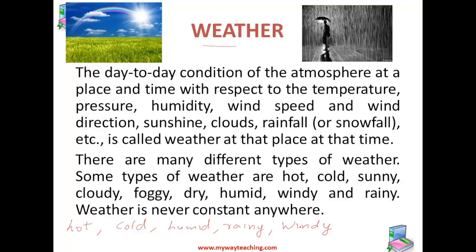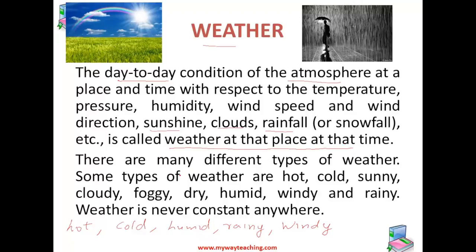So when we talk of weather, we are actually describing the condition of the atmosphere around us for a particular time. Now we can define weather as the day-to-day condition of the atmosphere at a place and time with respect to the temperature, pressure, humidity, wind speed and wind direction, sunshine, clouds and rainfall, etc. is called weather at that place at that time.